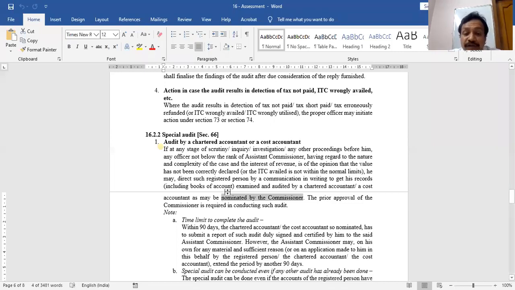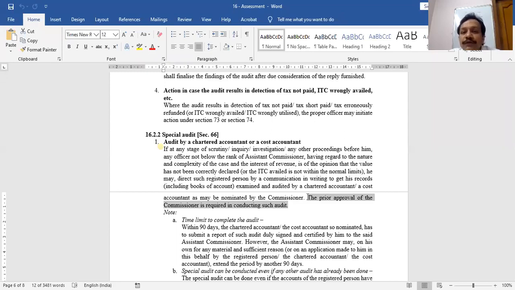But approval of the commissioner is required because these are special audits. So the commissioner's approval is required in conducting a special audit. First point. I hope section 65 and 66 is clear. Section 65, department officers conduct. Section 66, a chartered accountant or cost accountant nominated by the department will conduct the audit.